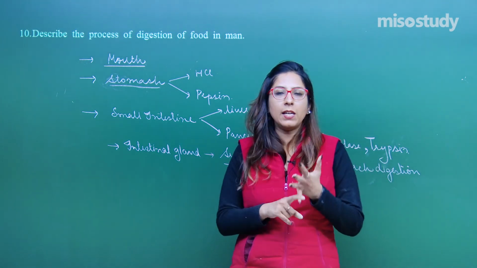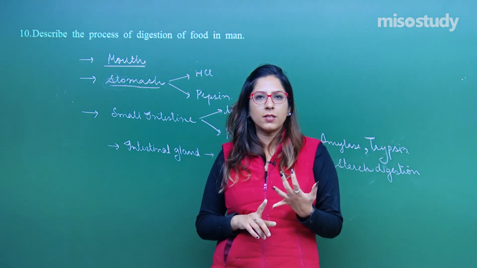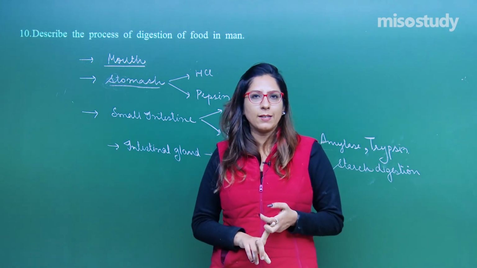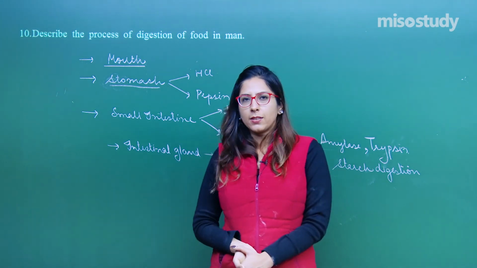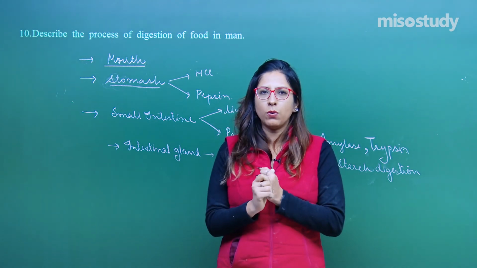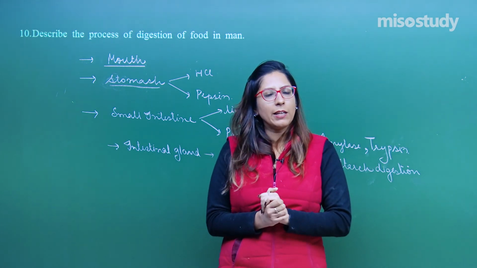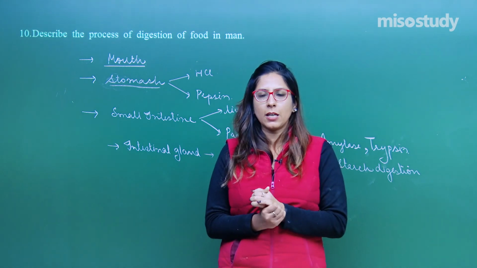Draw a well labeled diagram, starting from the mouth to the anus, a complete diagram indicating the liver, the gallbladder and the pancreas as well. So, with this we have completed today's session, the 10 questions. Hope the things are clear to you. I know I have explained in a superficial way. For the detail you can refer to our sessions. We have already completed the same in the sessions.